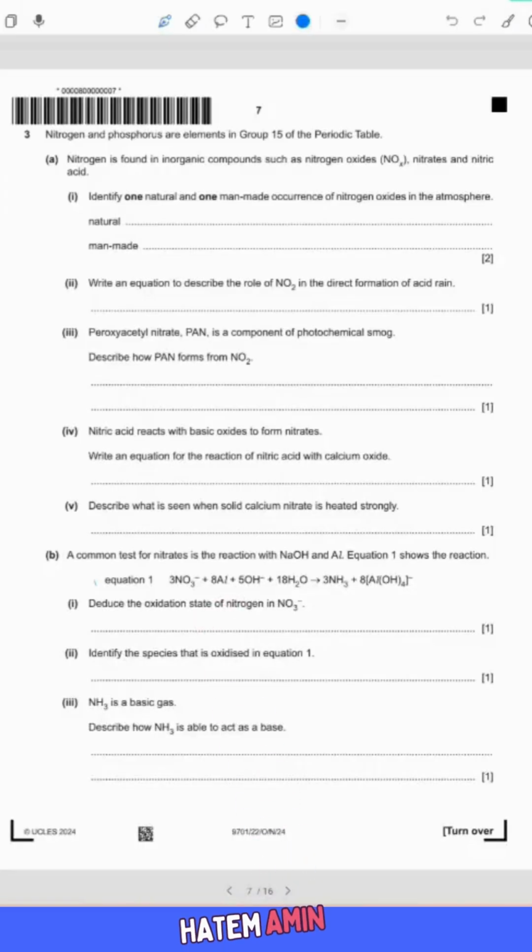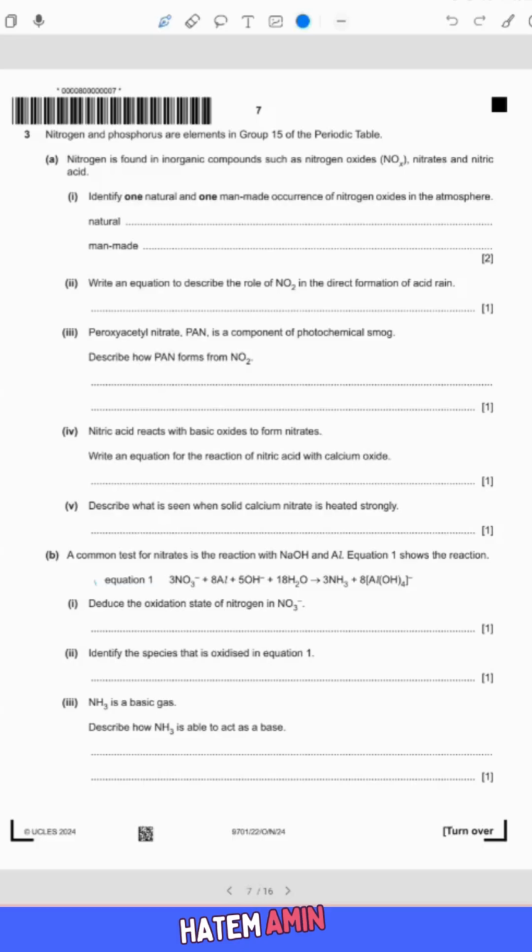Question number 3 about nitrogen and phosphorus compounds. Nitrogen and phosphorus, as we know, are elements in group 15 of the periodic table. The question is, nitrogen is found in compounds such as nitrogen oxides, NOx, where x is the number of oxygen, nitrate, and nitric acid. Identify one natural and one man-made occurrence of nitrogen oxides in the atmosphere.